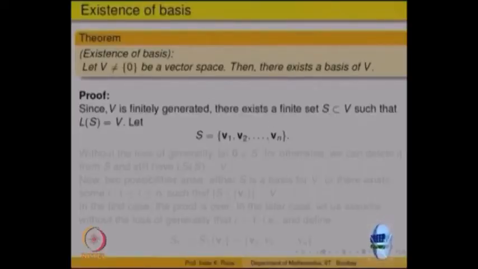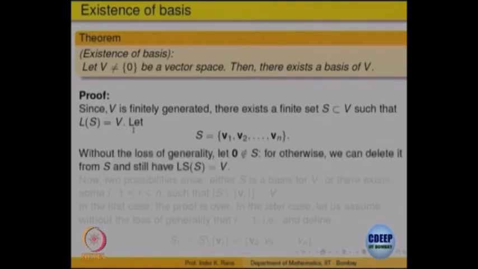Here I wrote B, and in the slides it is S. S is a set V 1, V 2, ..., V n such that the linear span of S is equal to V. Obviously, we can assume 0 does not belong to it, because if it belongs we can remove it.